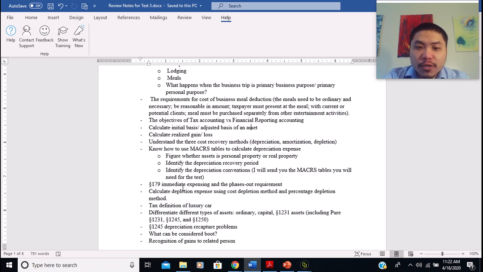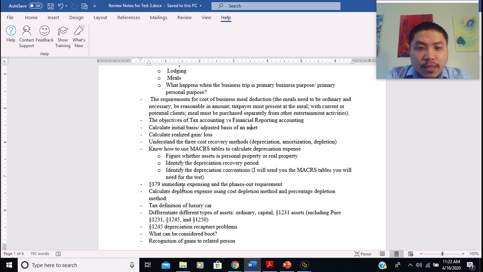In order to use the MACRS table, we first need to identify whether an asset is personal property or real property, because personal property and real property have different sets of MACRS tables, and the way we calculate depreciation is different as well.